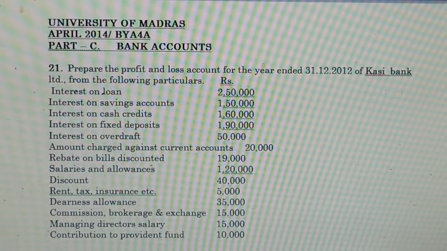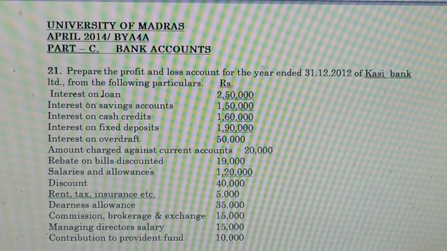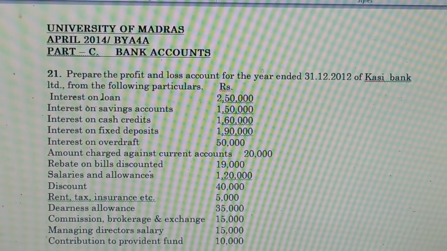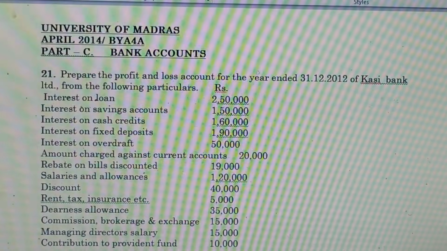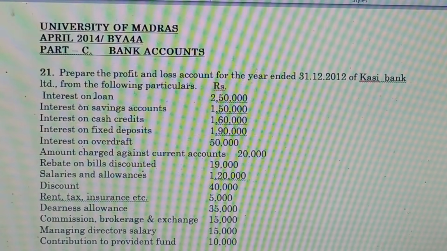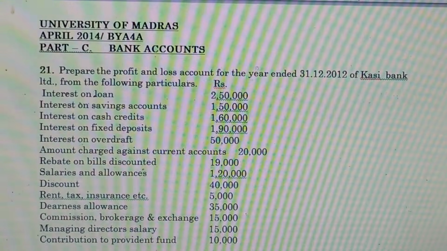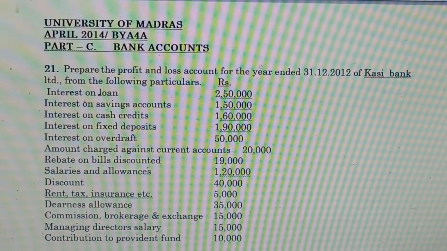Hello everyone, we are going to discuss the previous year question of Corporate Accounting 2 from University of Madras. In April 2014, Part C, this question is from the Bank Accounts chapter. Let me read the question.